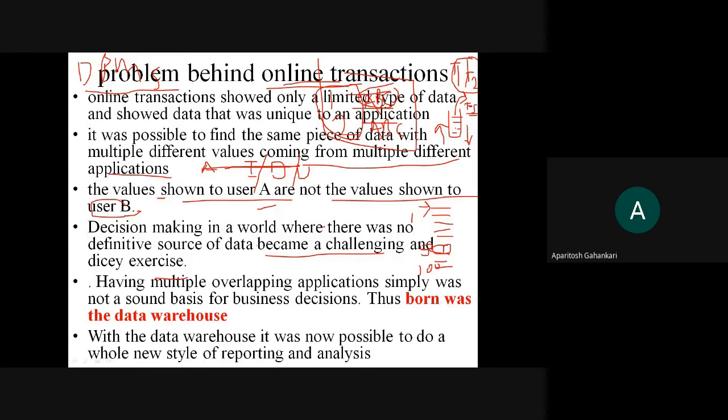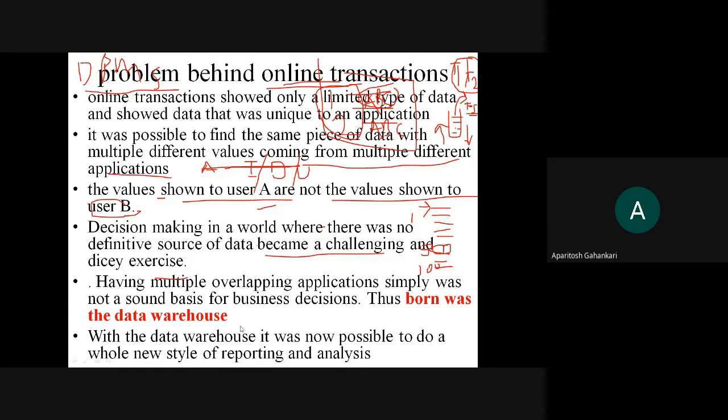Okay, and that is how the concept of data warehouse came into existence. Now you have a huge amount of data over here, and you have overlapping applications which are not sound for business decisions. So thus comes this concept of data warehouse.